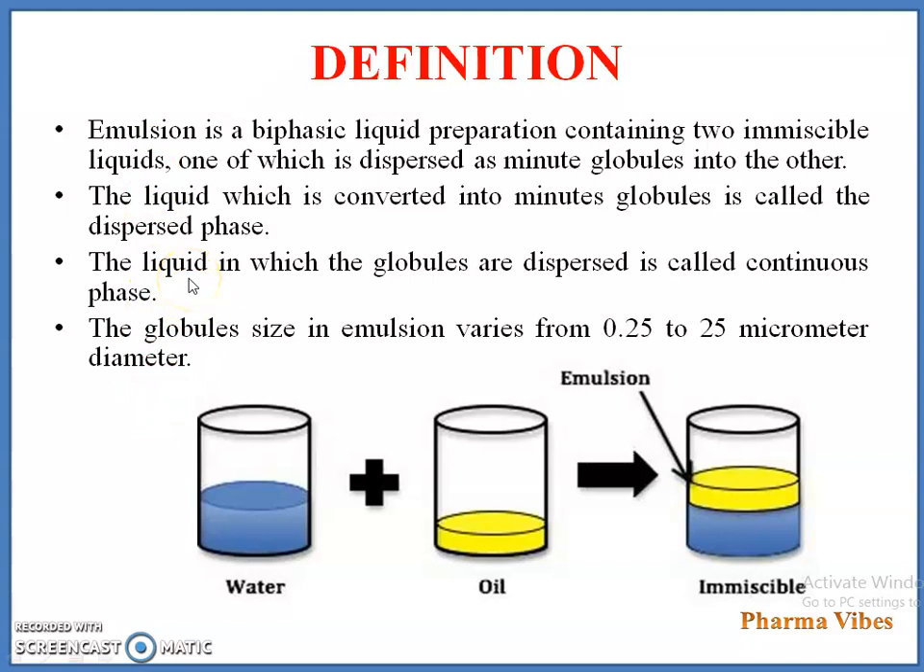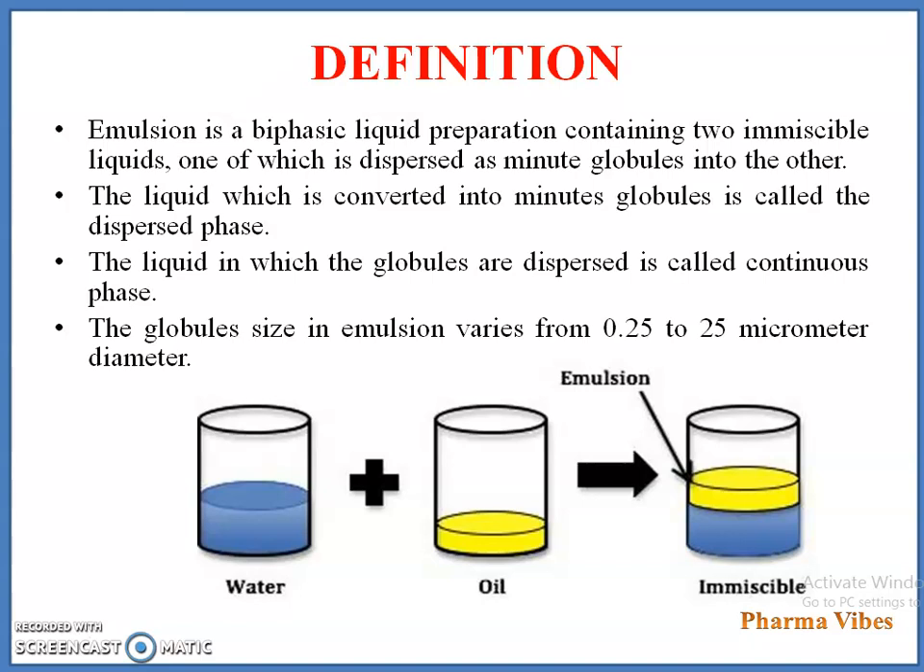The liquid which is converted into minute globules is called the dispersed phase, right? जे लिक्विड दुसऱ्या लिक्विड मध्ये ग्लोब्युल्स म्हणून डिस्पर्स होतं त्याला काय म्हणतात? डिस्पर्स्ड फेज. And the liquid in which the globules are dispersed is called the continuous phase. आणि असं लिक्विड की ज्याच्यामध्ये ग्लोब्युल्स डिस्पर्स होतात त्या लिक्विडला काय म्हणतात? कंटिन्युअस फेज. And the globule size in emulsion varies from 0.25 to 25 micrometer in diameter.